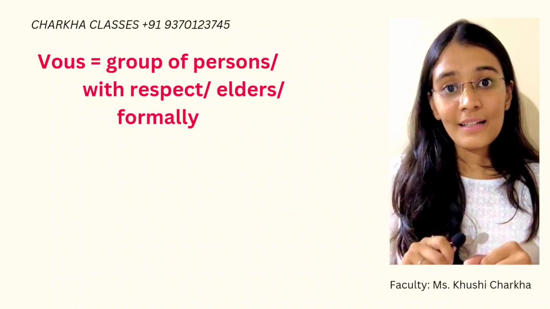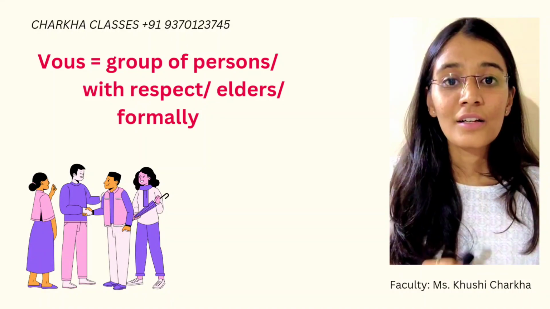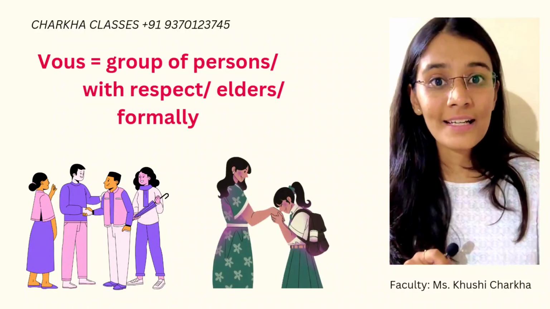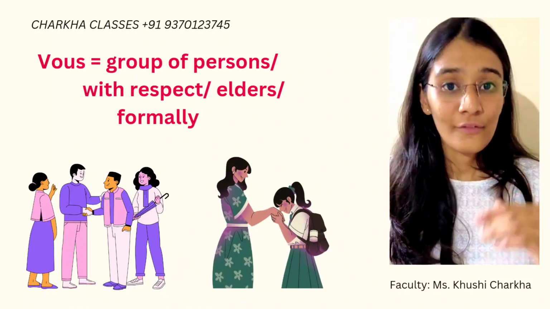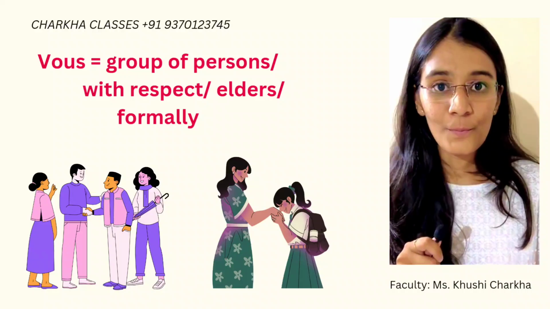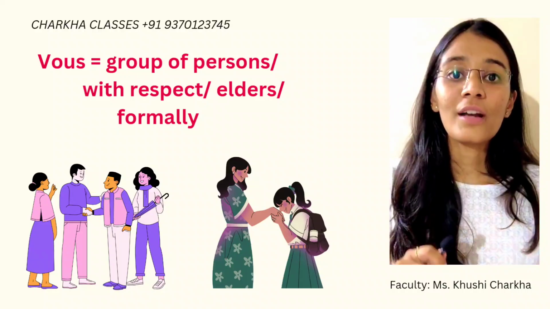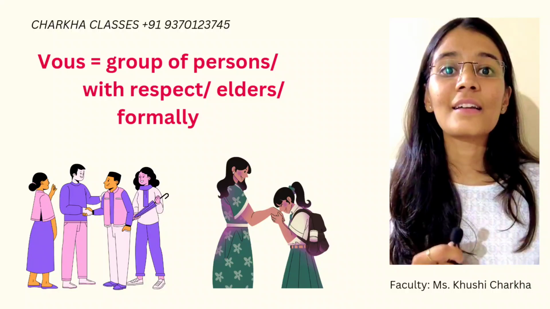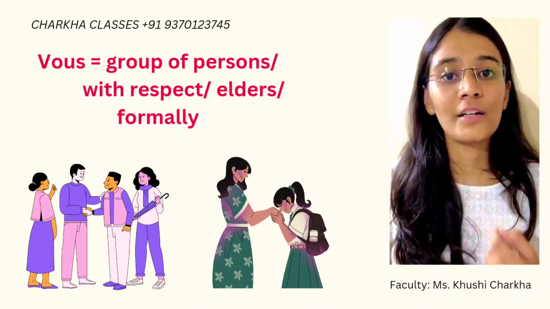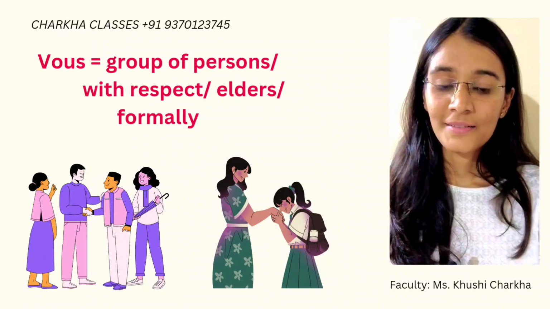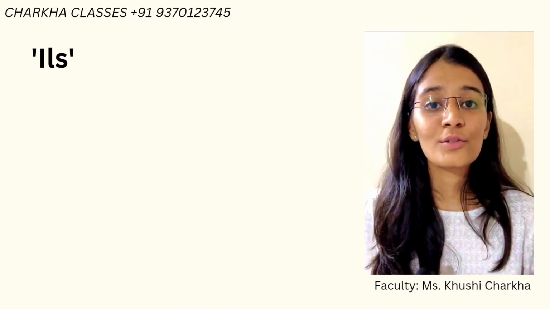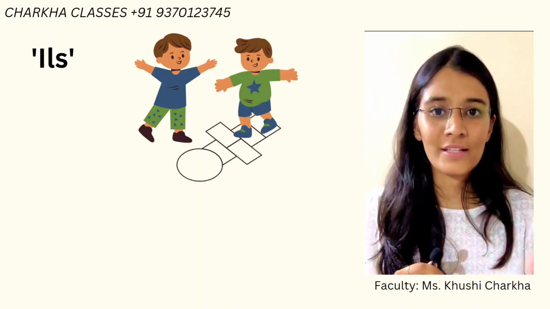A group of people are sitting. What do you say? Vous, okay. And if you want to talk to your teacher as well, even if she is singular, with respect you will say vous. So vous is used for more than one person and in a formal way or with due respect, okay.